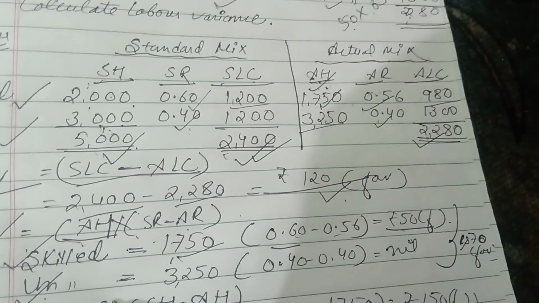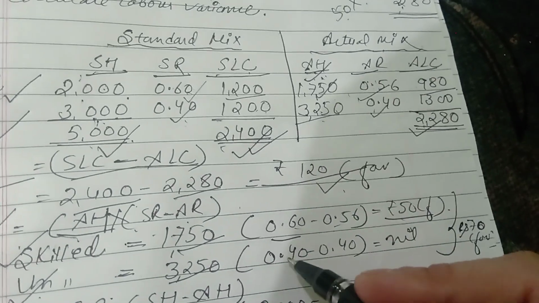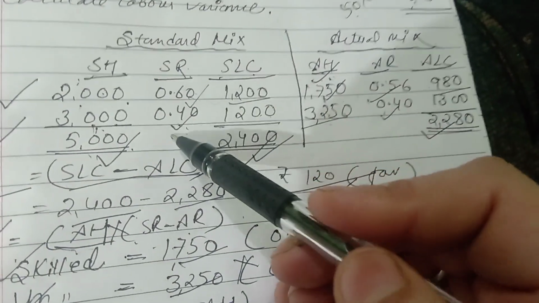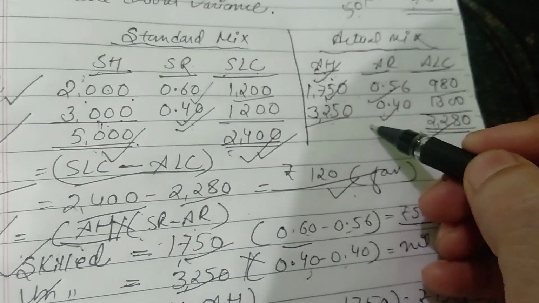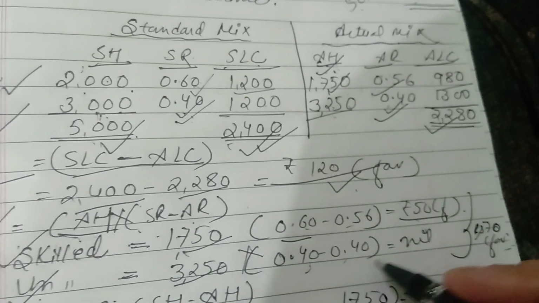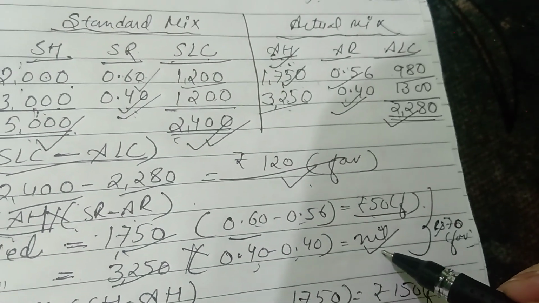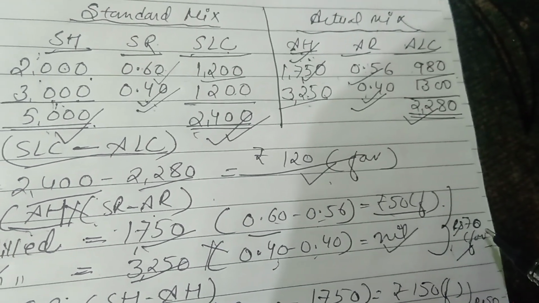Unskilled person, actual hours 3250 into the standard rate for the unskilled person 0.40 minus the actual 0.40. The answer is nil. So rupees 70 favorable plus nil, that is rupees 70 favorable.